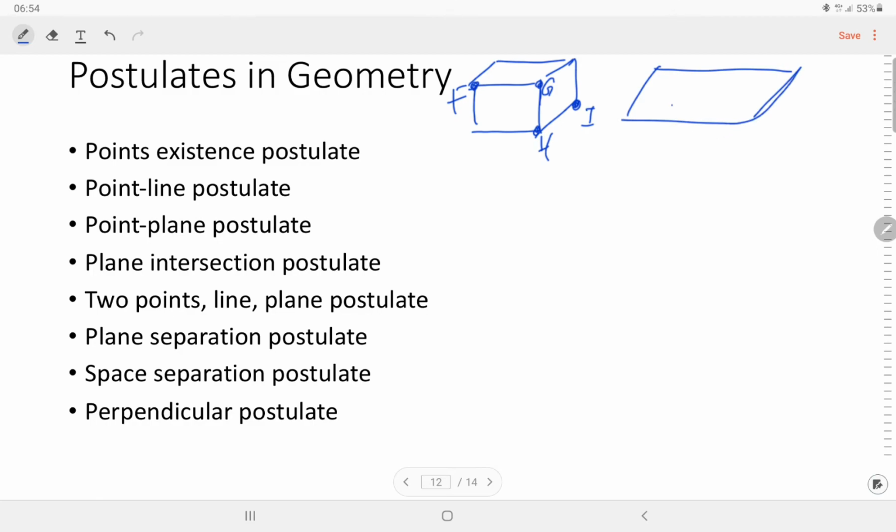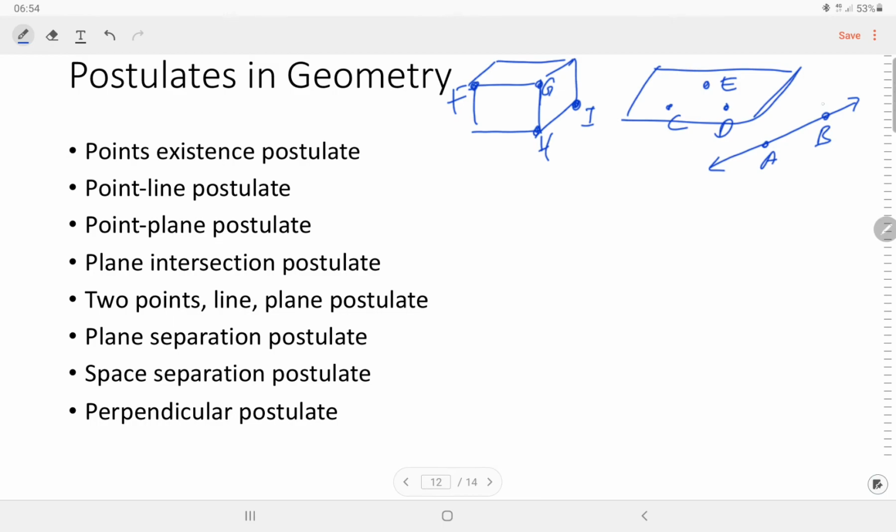and a plane contains at least 3 non-collinear points, and a line contains at least 2 points. So this is the point existence postulate.